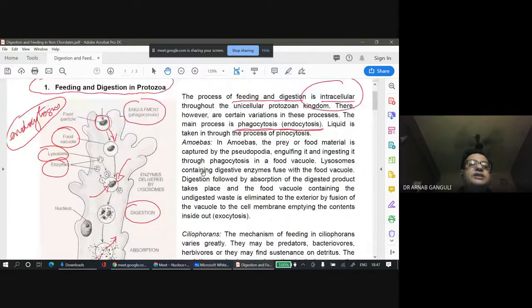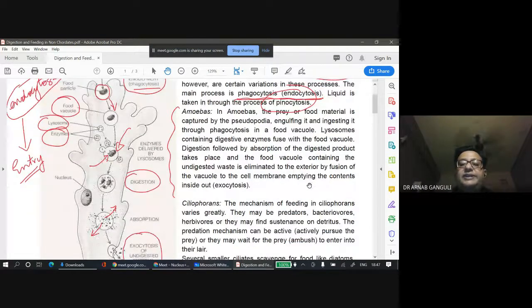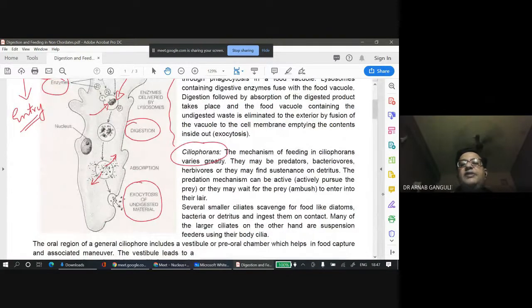So this process of entry is known as endocytosis. Another word for this, when it's eating food, is phagocytosis. If liquid is taken in like this, it is known as pinocytosis. This is the process which takes place in amoebas. Amoeba is Amoeba proteus. Then you have ciliophorans. You have heard the most famous ciliophoran, Paramecium.